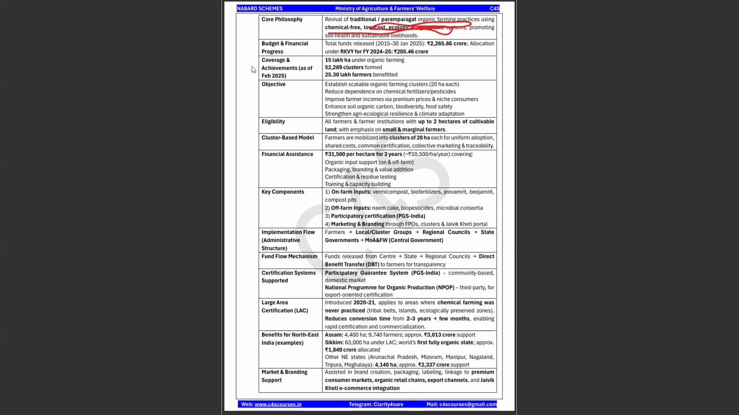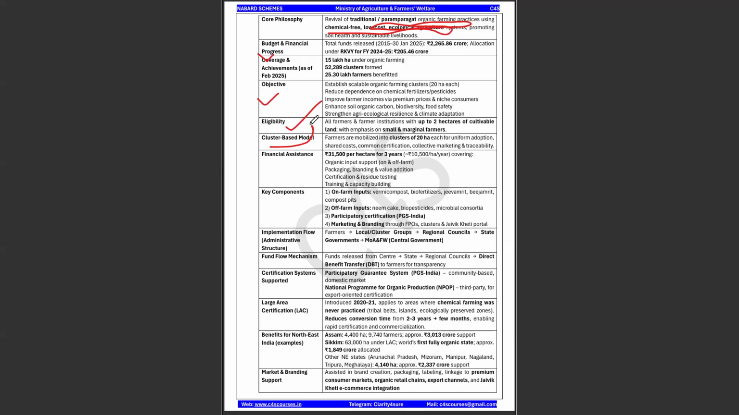Okay, budget. So this will be the budget and financial progress. And what is the objective? Establishment of scalable organic farming clusters, reduce dependence on chemical fertilizers, improve farmers' income via premium pricing and niche consumers, enhance soil organic carbon, biodiversity, and food security, strengthen agroecological resilience and climate adaptation. And there are some eligibilities.